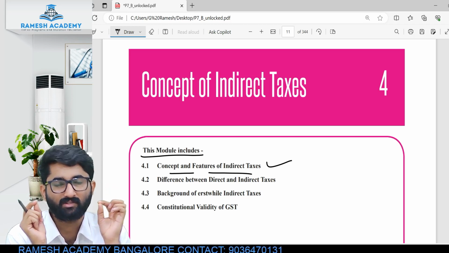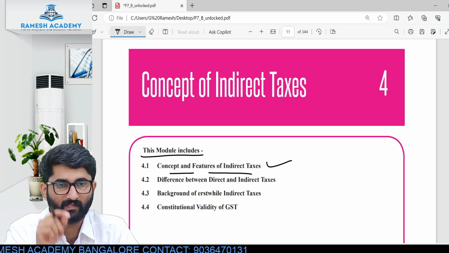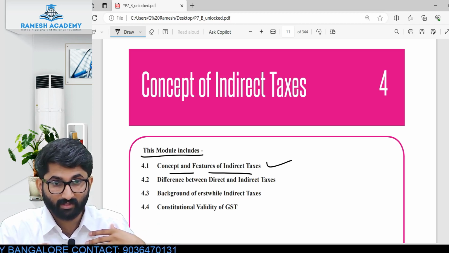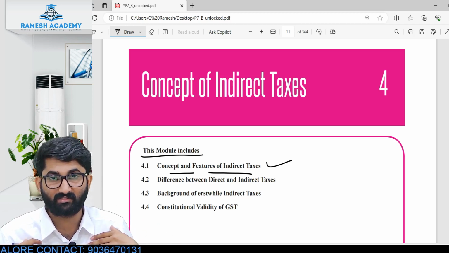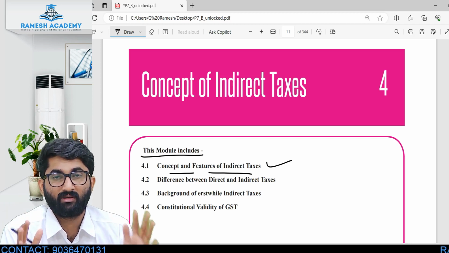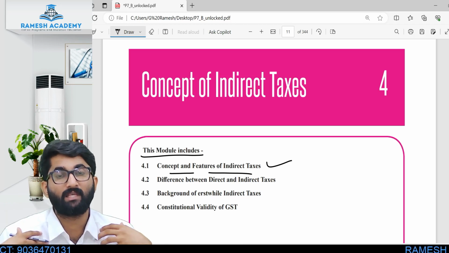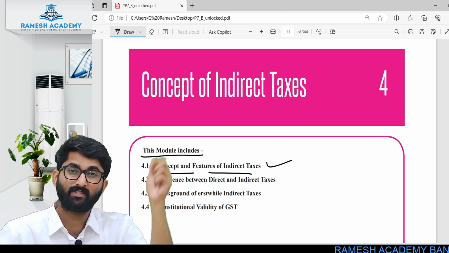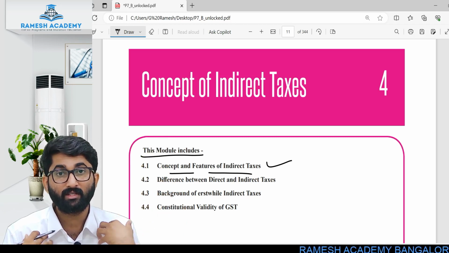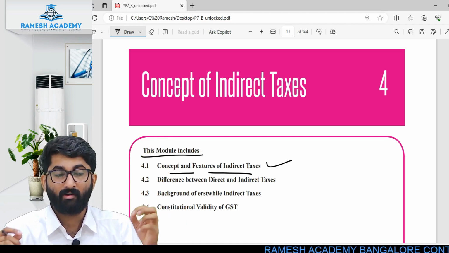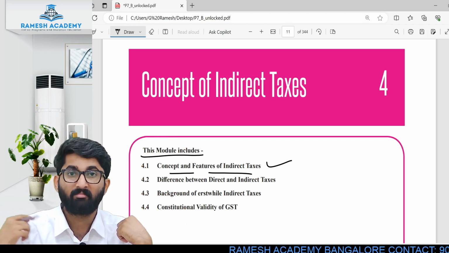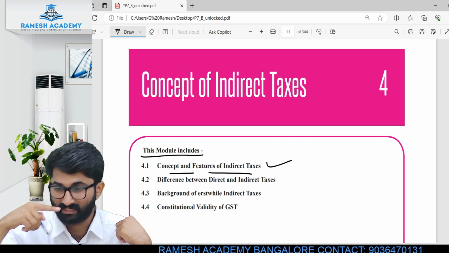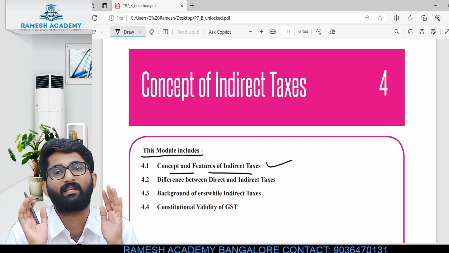And what are the features of indirect tax? You already know one feature now. What is one feature? The burden is on me. Who am I? The one who eats the biscuit packet, the consumer. So the burden of paying is on me. But who actually pays to the government? The shopkeeper. The burden of paying the tax is on me, but the actual payer is the shopkeeper. He will pay this to the government. That's why it is going indirectly to the government, not directly.